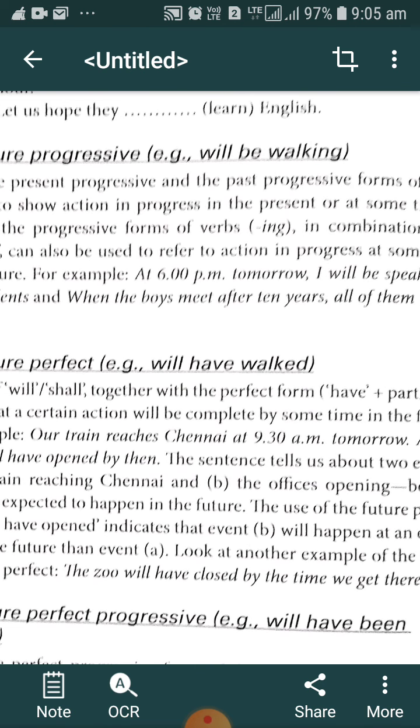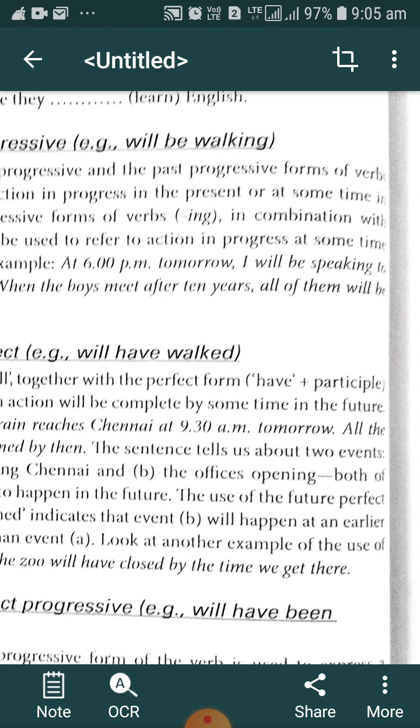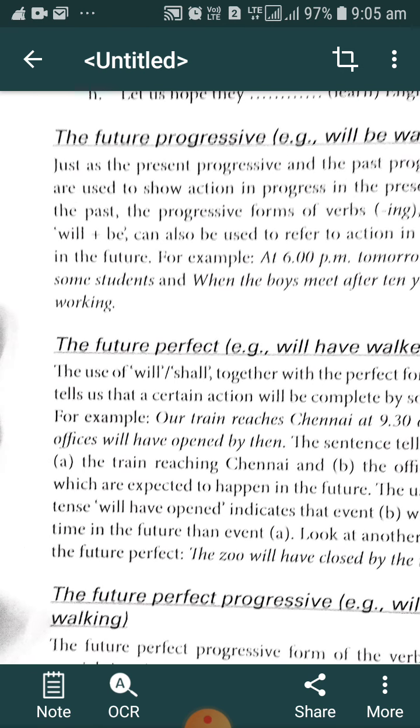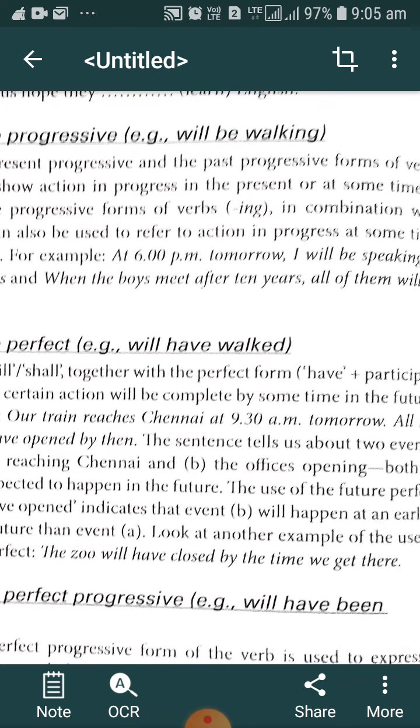For example, we can cite here: at 6 p.m. tomorrow. This is the time adverbial that denotes the time, and that time is in the future. At 6 p.m. tomorrow, I will be speaking. Here I is the subject, will be is the form, and speaking is V1 plus ing form. At 6 p.m. tomorrow, I will be speaking to some students. This is the future progressive tense.